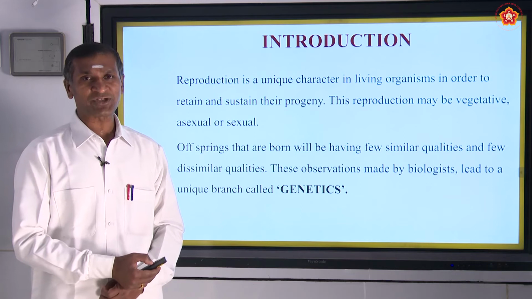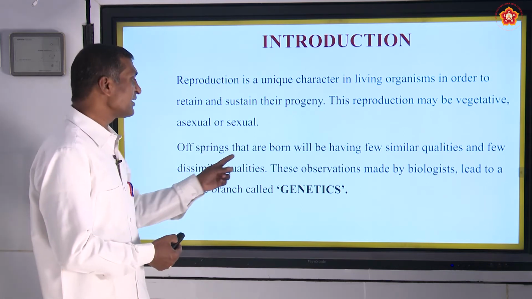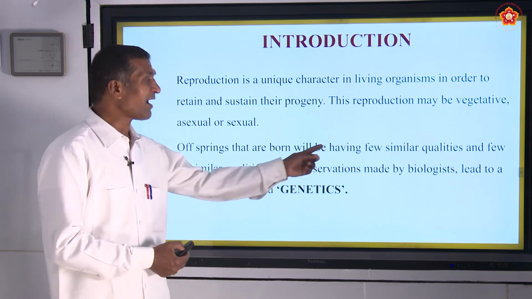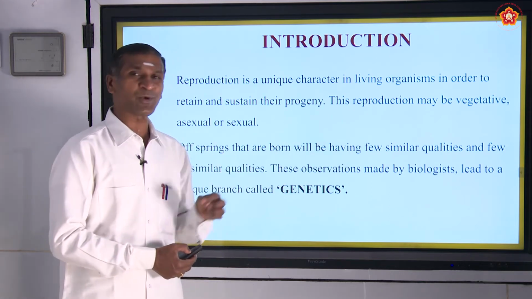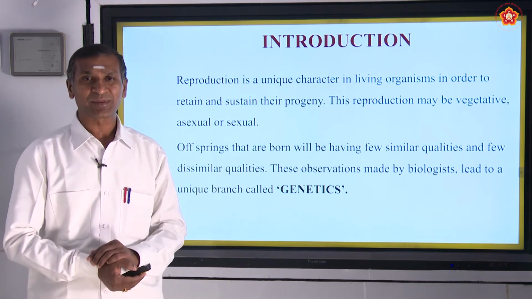Any type of reproduction leads to offsprings, and the offsprings that are born will have a few similar qualities and a few dissimilar qualities.